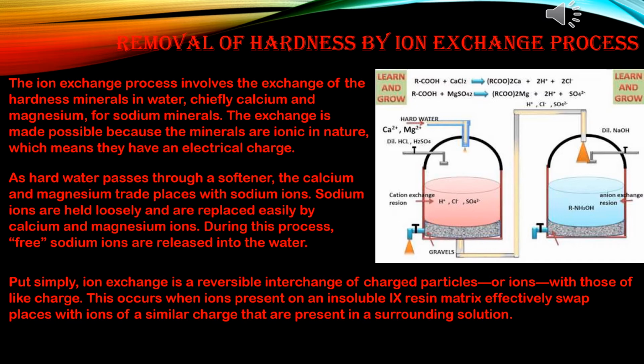Hard water is allowed to trickle down from the top of the cation exchanger vessel. While passing through the resin, all cations like calcium, magnesium, sodium and potassium are exchanged by hydrogen ions. That means they are replaced by hydrogen ions. Free acids are formed. The acidulated water is then passed through the anion exchanger, where anions of acids are exchanged by hydroxyl groups with the formation of water.